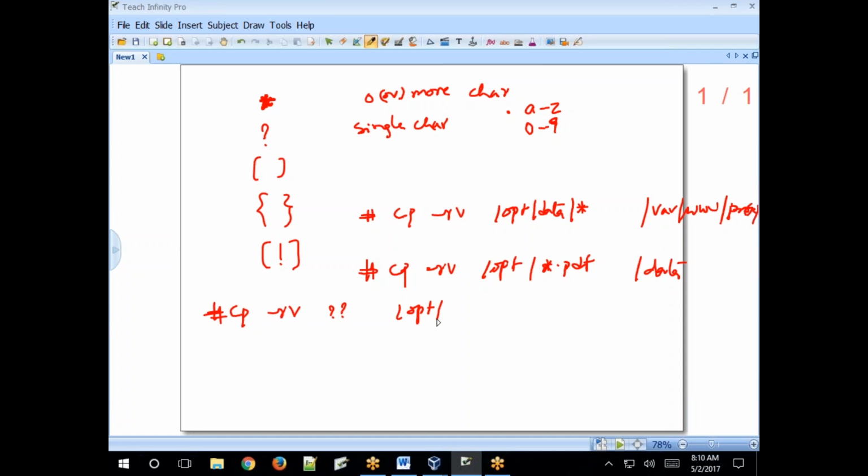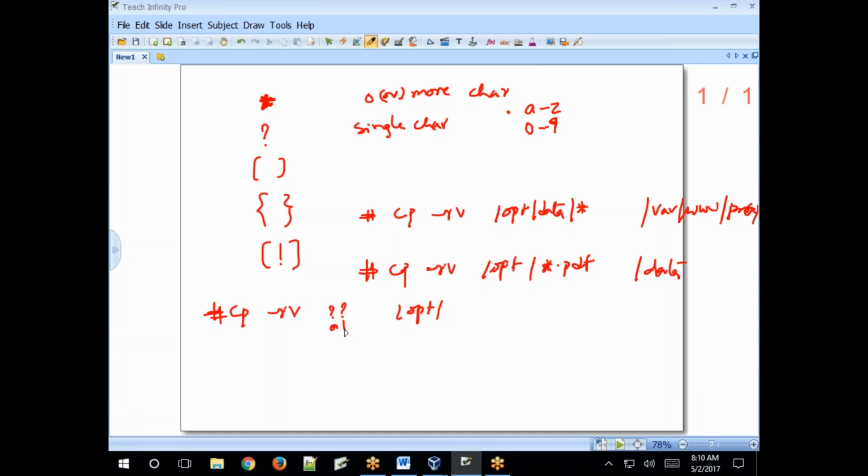Question mark represents a single character, between A to Z or 0 to 9, any one character. For example, the first question mark could be A, and the second question mark any character between A to Z or 0 to 9.